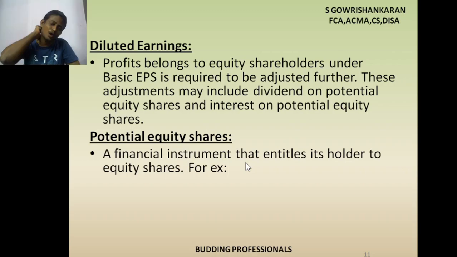So we have to give that information also. Potential equity shares means, if these instruments are converted into equity shares, then what will actually be the EPS? Whether it is dilutive in nature or not. If it is dilutive, it means there is a decrease in the existing EPS. That is called dilution. Dilution means reduction, a decrease in the existing figure.